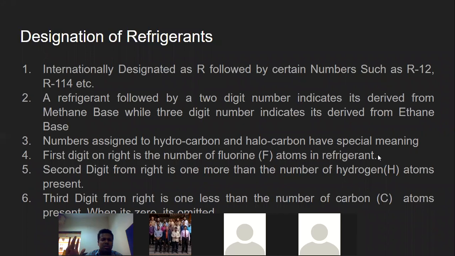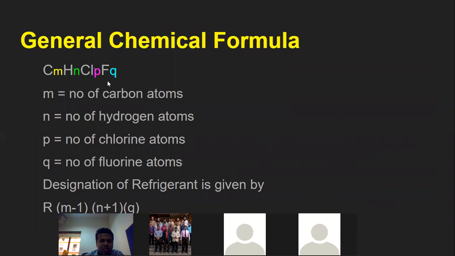Extreme right. First digit means extreme right. So it indicates how many fluorine atoms you have. We have Q number of fluorine atoms. So the extreme right hand side is nothing but the number of fluorine atoms. It is Q. Q is the number of fluorine atoms, which I need to write on the extreme right hand side, as the first digit.